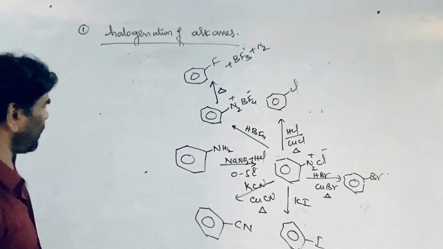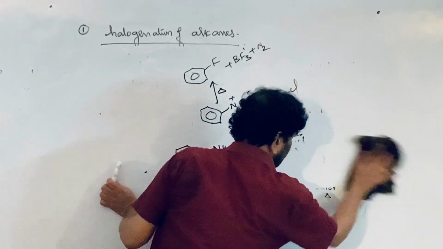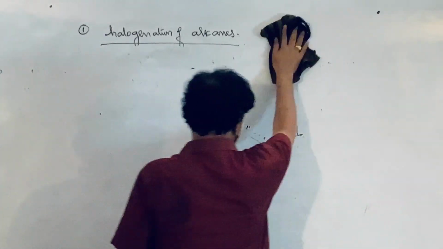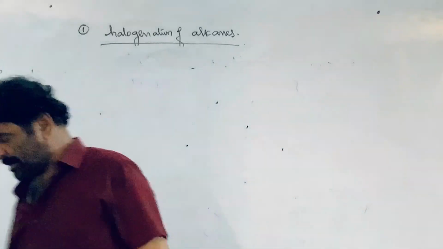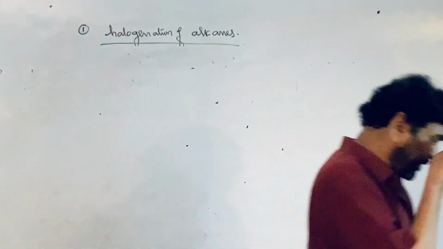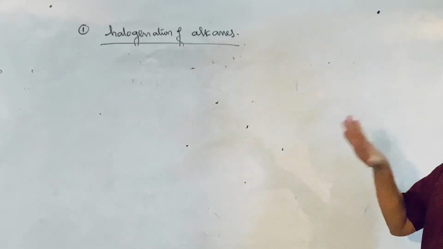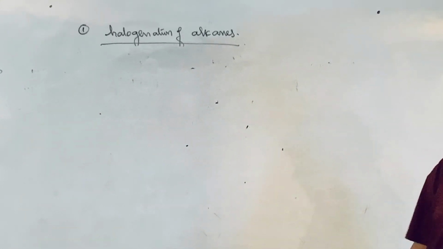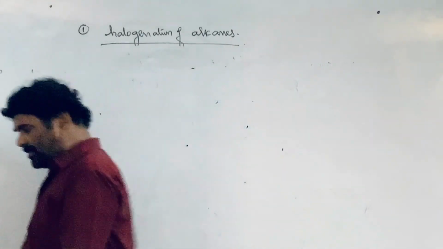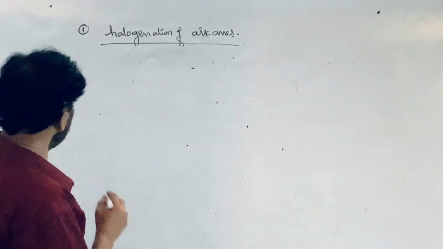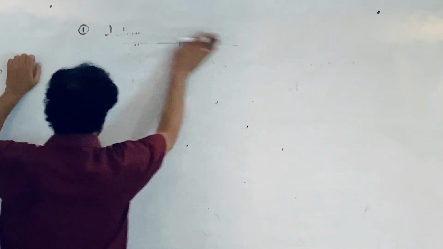So this is one way of preparing the aryl halides. This is the discussion I am taking, the different ways of introducing the halogen atom into the aromatic ring. Now, the second one is the preparation of haloalkanes from alkenes.